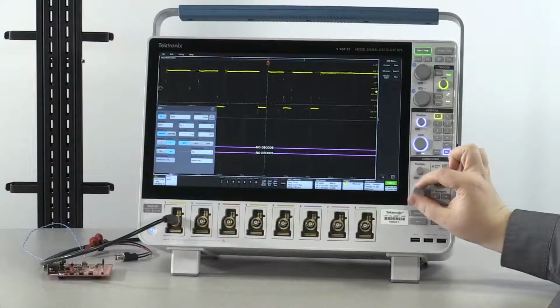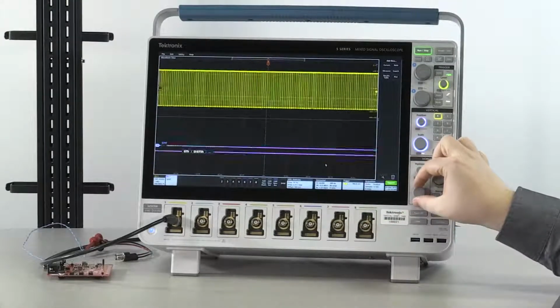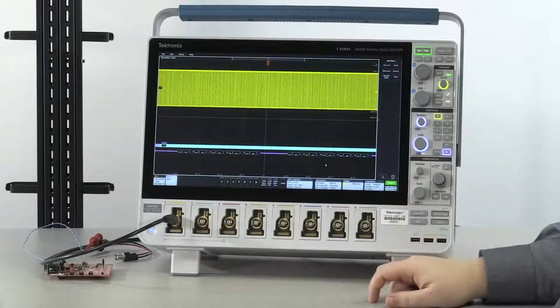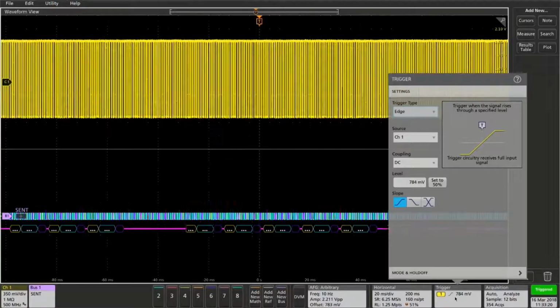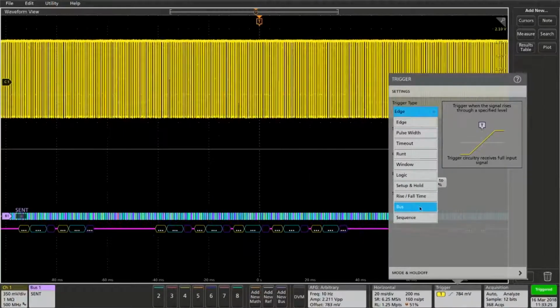Now we can adjust our horizontal scale to get both a fast channel and slow channel decode. From here, we can set up our trigger by selecting Bus under the Trigger menu.